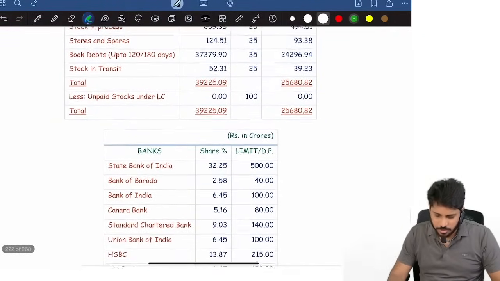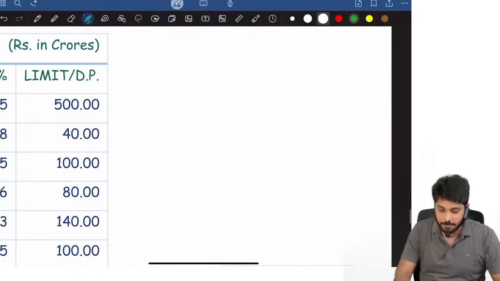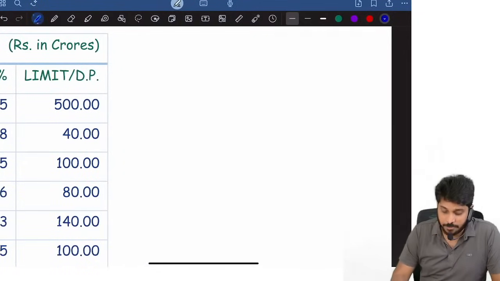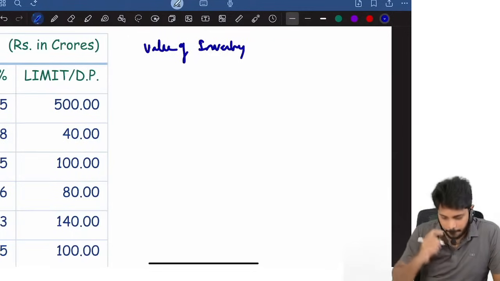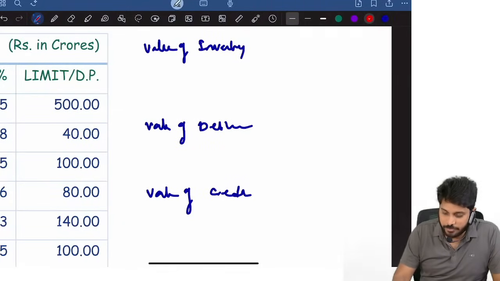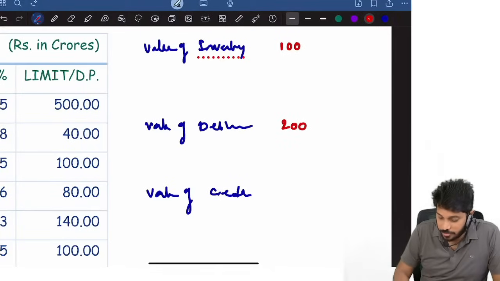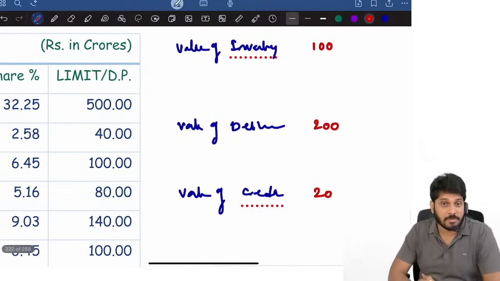drawing power illustration. How to compute drawing power in exam? In exam, they will give you value of inventory, value of debtors, and value of creditors. For example, if value of inventory is 100 crore, value of debtors is 200 crore, value of creditors is 20 crore. Like how a drawing power has to be calculated.